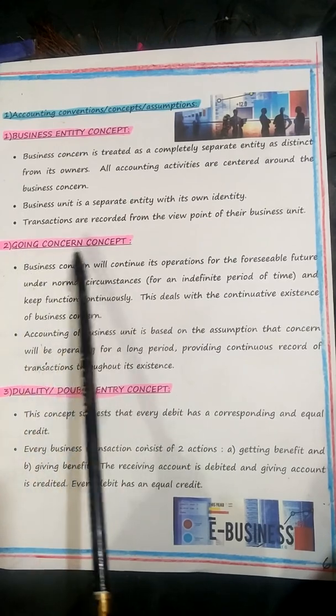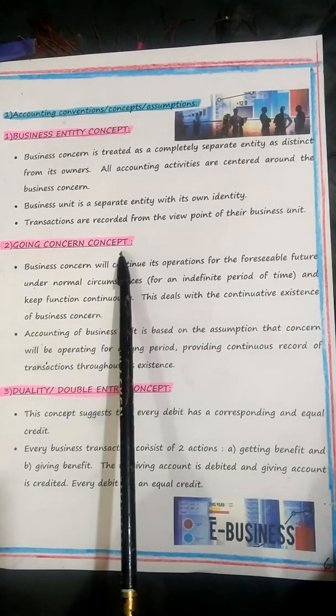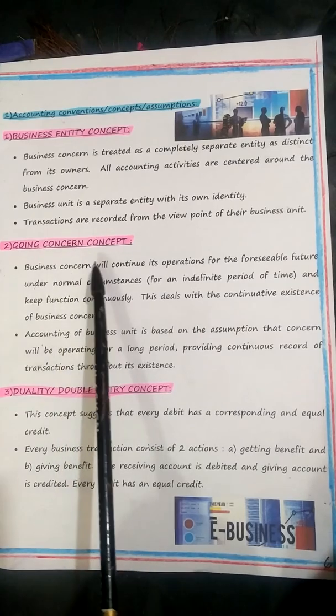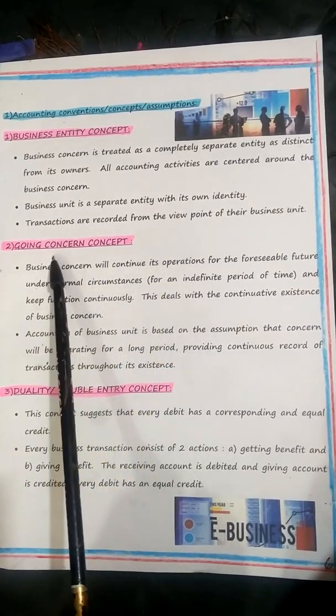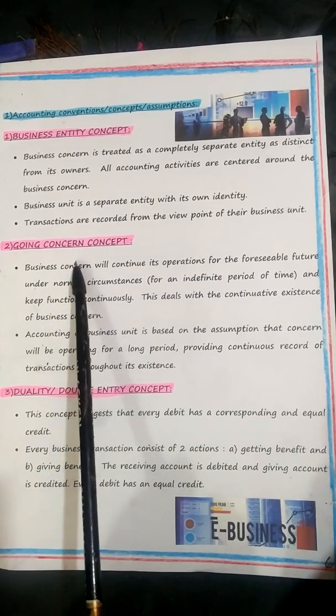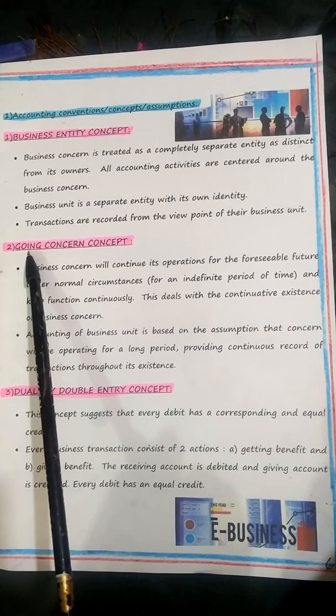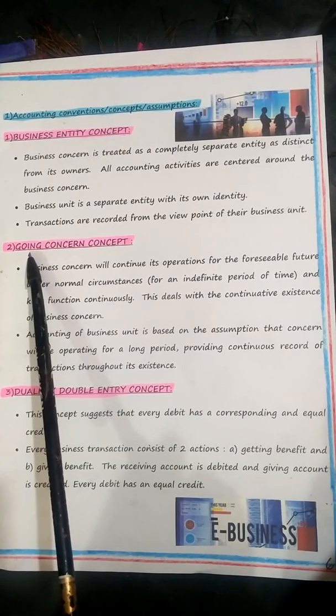Second one is going concern concept. So what is the main motto given under accounting, children? So you must know what is the main motto under company. Men may come, men may go, but company goes on forever. Children, please make a note here. Going concern. Going concern means once a company starts, is incorporated, registered, it will continue.